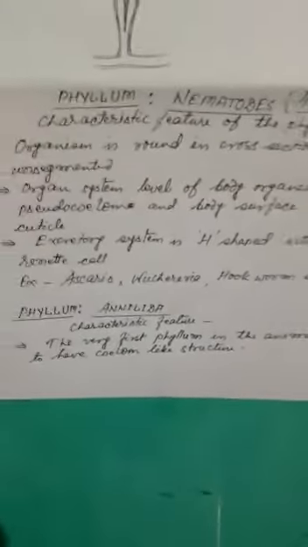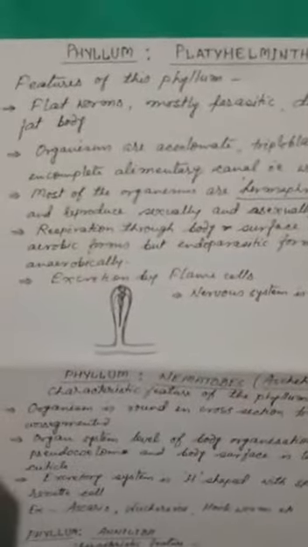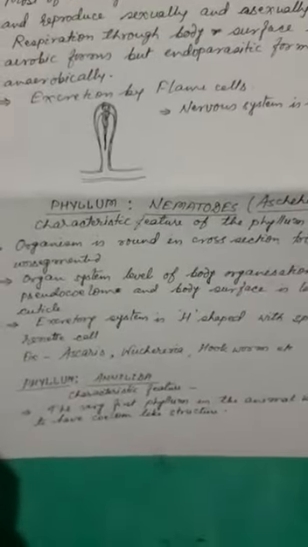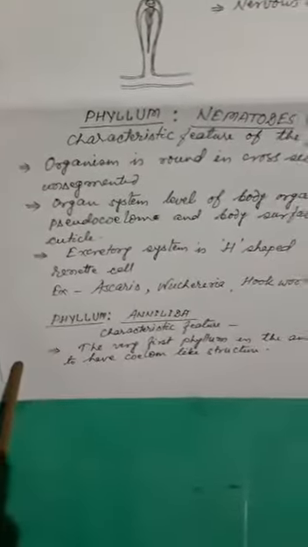Before this, we have discussed Porifera, Coelenterata, and Platyhelminthes. In Platyhelminthes, there is no coelom, but in Nematohelminthes, we find a false coelom which is known as pseudocoelom, and Annelida is the very first member where the true coelom can be seen.